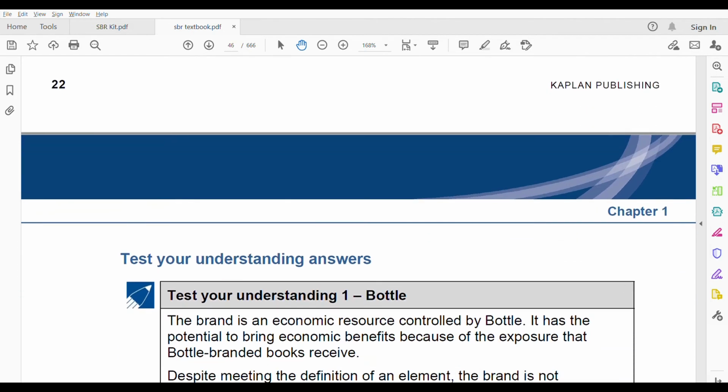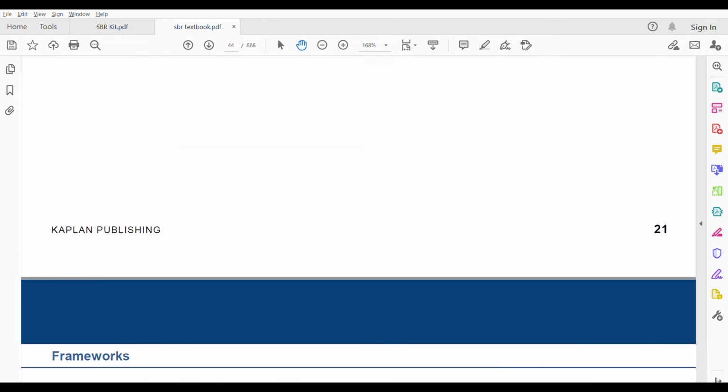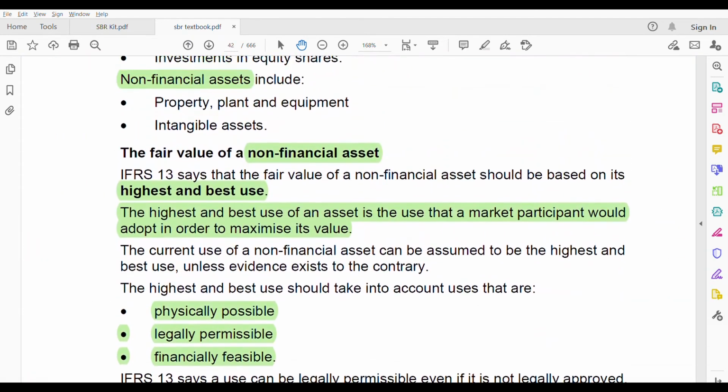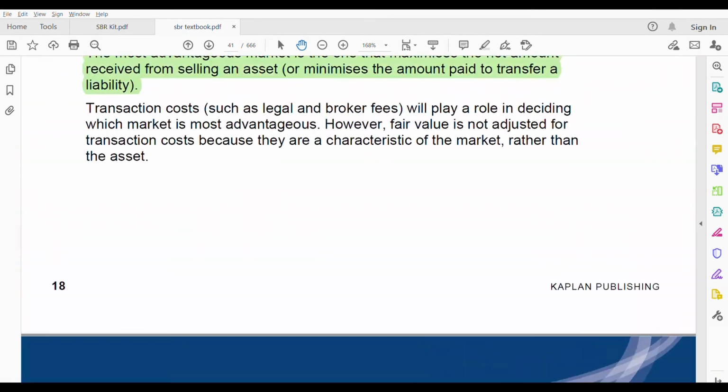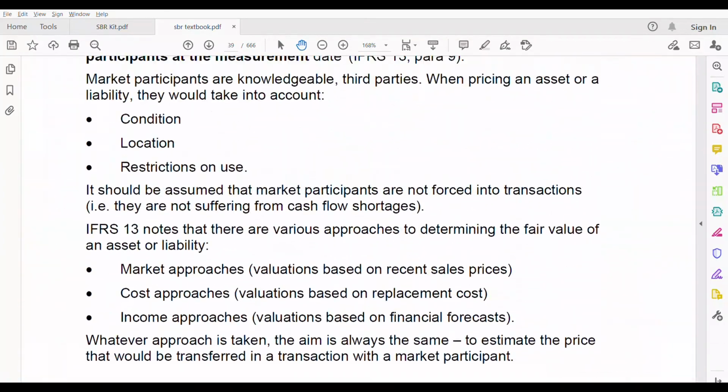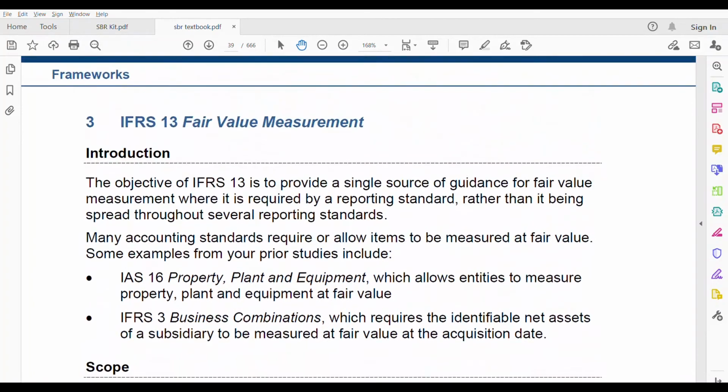So that's it. We have finished. Now we are going to cover the tests of understanding. We have finished test of understanding 4. We have test of understanding 3, I think. Yes, starting from 3.